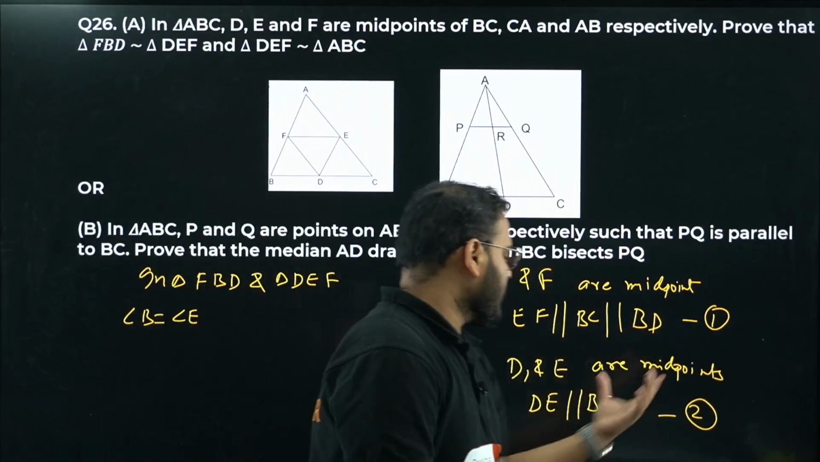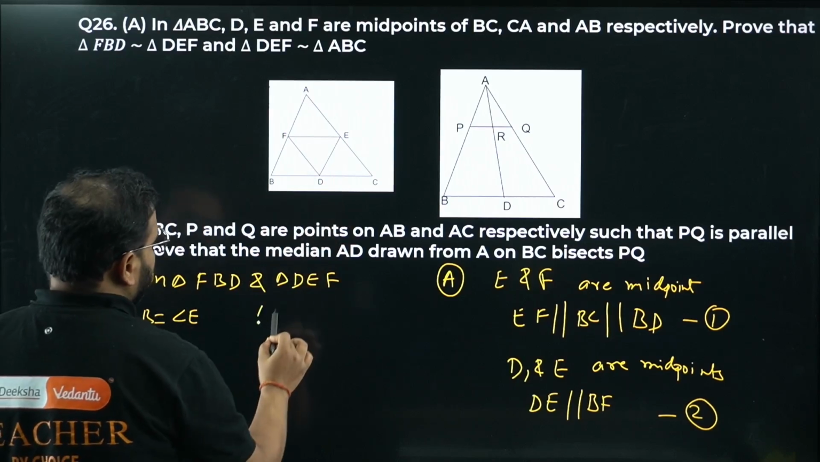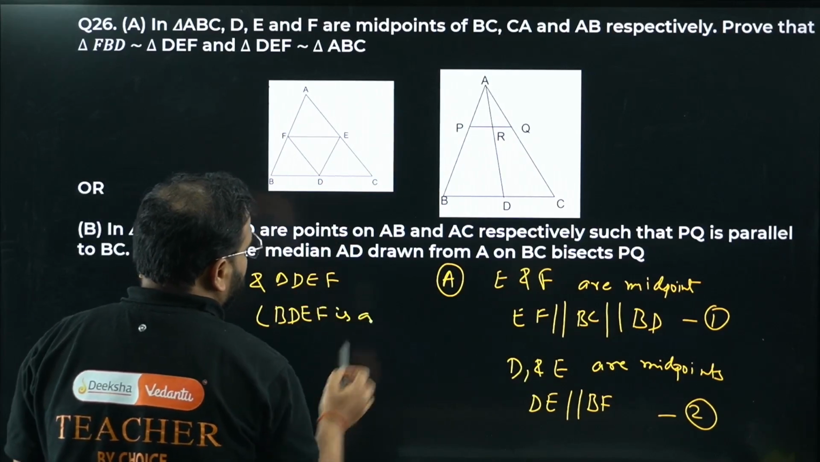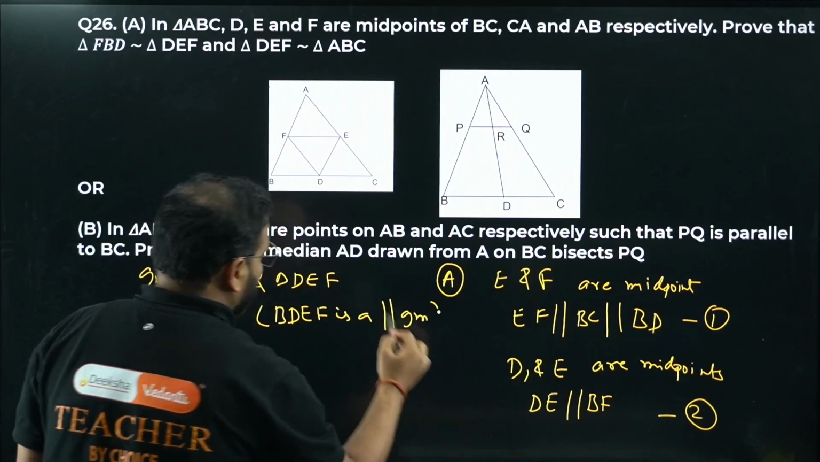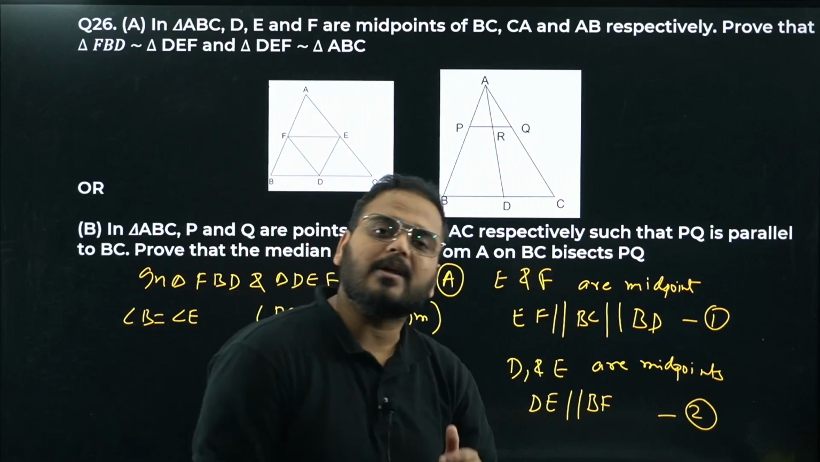FE is parallel to BD and BF is parallel to DE. It means BDEF is a parallelogram. For that reason, we have angle B equals angle E, because opposite angles of a parallelogram are equal.